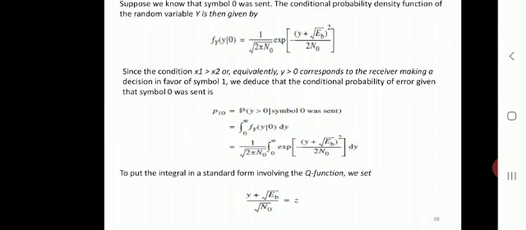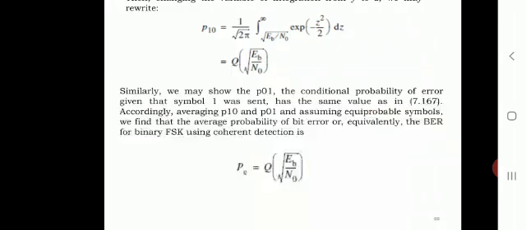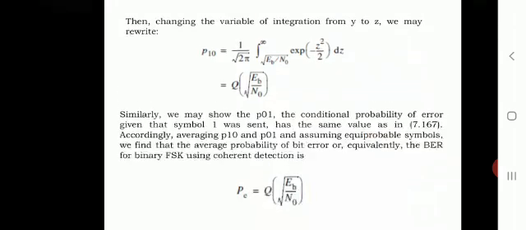By integrating this function, that is f of y given 0, we get that z value. To put the integral in the standard form involving the Q function, we can change the variable of integration from y to z, and we may rewrite p10 as equal to Q of square root of Eb by N0.